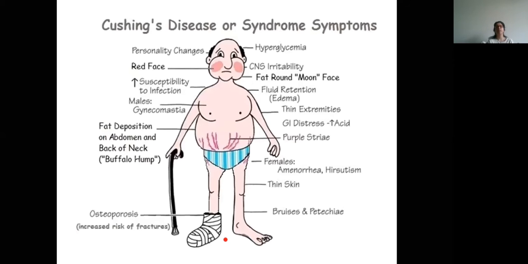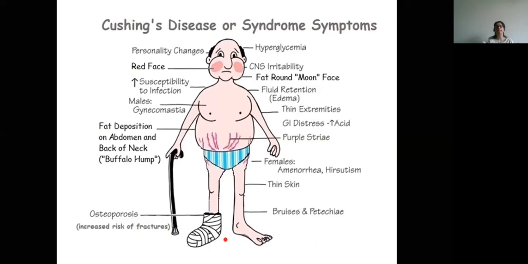Now these are the features of the Cushing's disease or the Cushing syndrome. These are very important and these are based on the functions we just discussed. So as we know that cortisol increases glucose, so it will result in hyperglycemia.